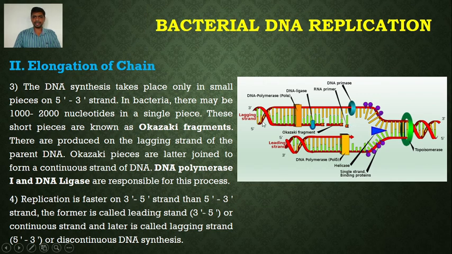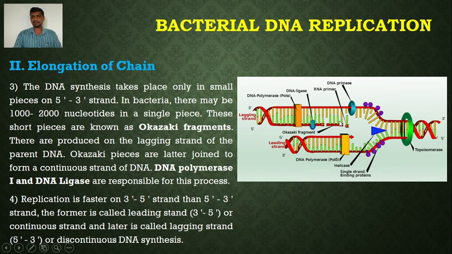Okay. So on the strand which runs in 5' to 3' direction, DNA synthesis takes place discontinuously to form small pieces. These small pieces are known as Okazaki fragments. So these are the Okazaki fragments. They are produced on the lagging strand. So this strand is called the lagging strand, where DNA synthesis is discontinuous. These are produced on the lagging strand of the parent DNA. Okazaki pieces are later joined to form a continuous strand of DNA. DNA polymerase I and DNA ligase are responsible for this process.